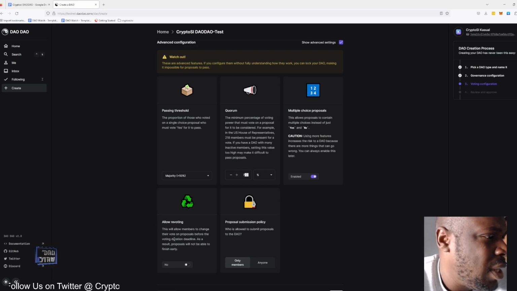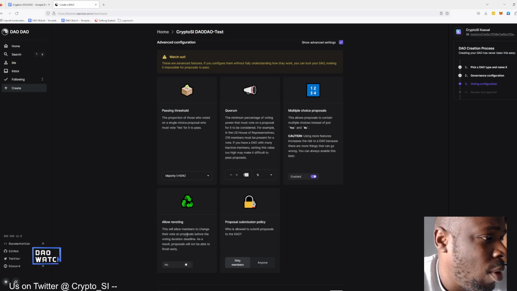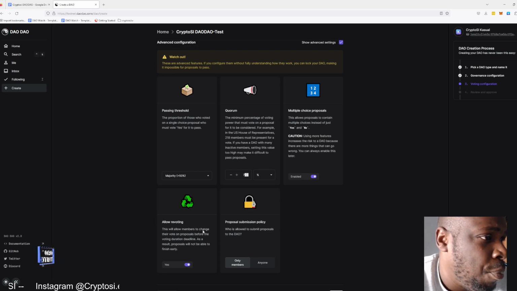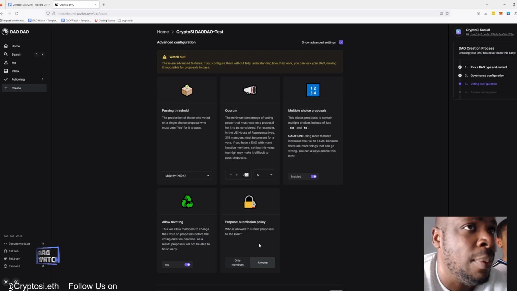Allow revoting. This will allow members to change their vote on proposals before the vote duration deadline. As a result, proposals will not be able to finish early. Yes, people can change their mind, definitely. Proposal submission policy. Who is allowed to submit proposals to the DAO? Only members or anyone? Definitely anyone.